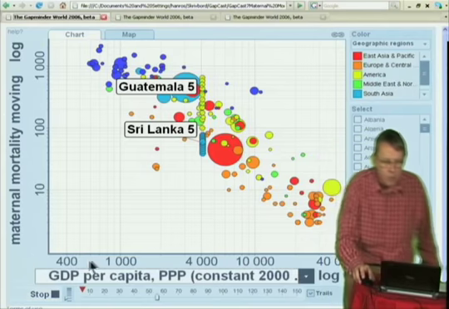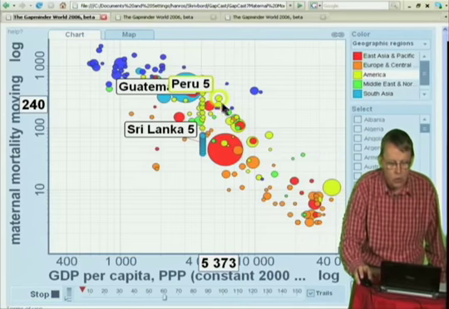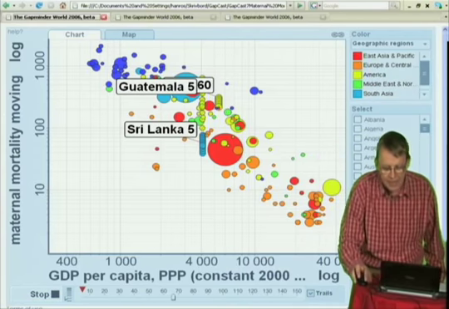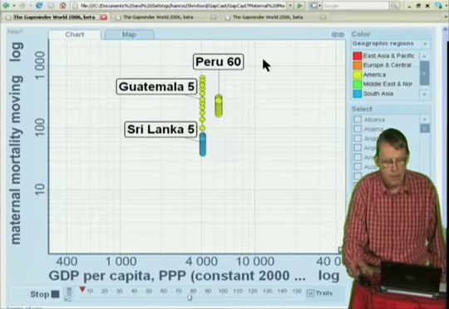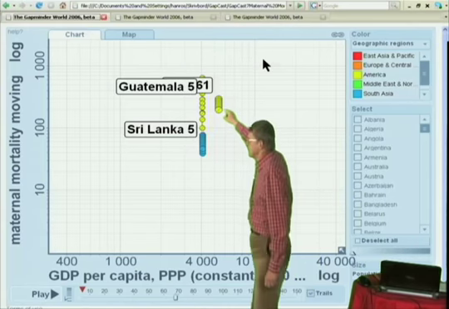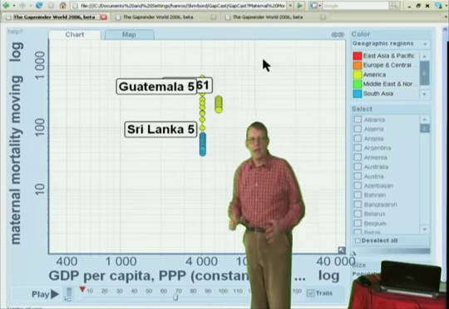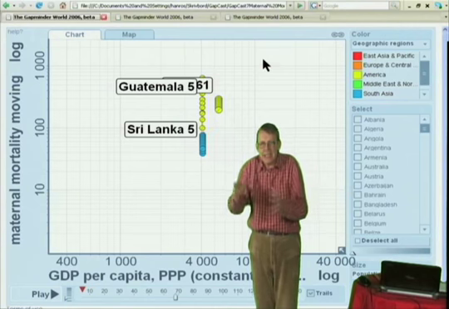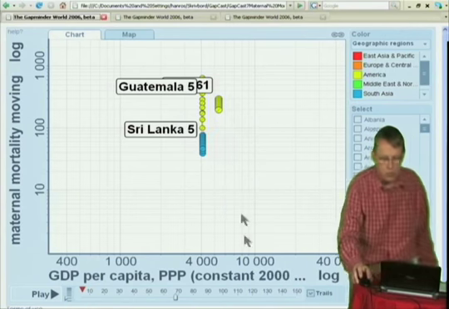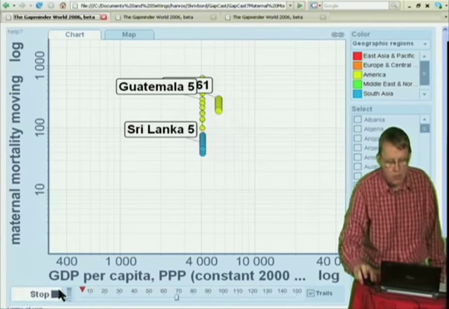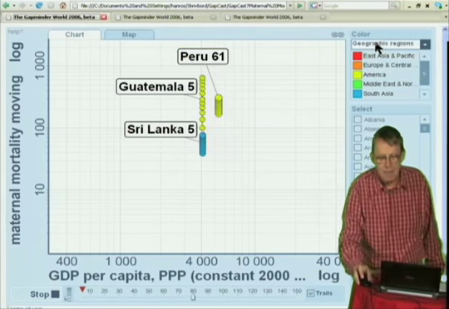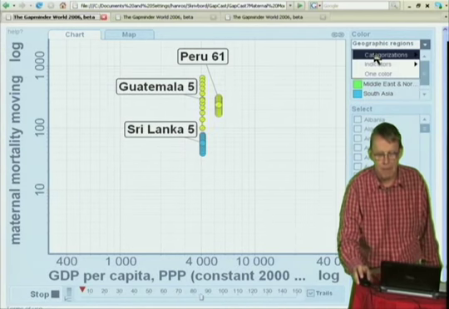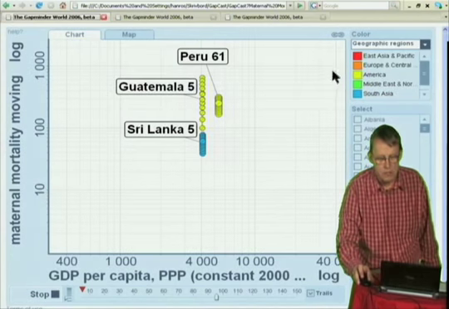Now, I will add one more country here. I want to show you also Peru, and I'll take away the other countries like this. And with this, I will show you that Peru, in fact, is at the same level as Guatemala, but Peru has less uncertainty. And what can that be due to? Well, it is most probably due to different methods used. And the good thing with the study published in Lancet is that it also tells the different methods used.